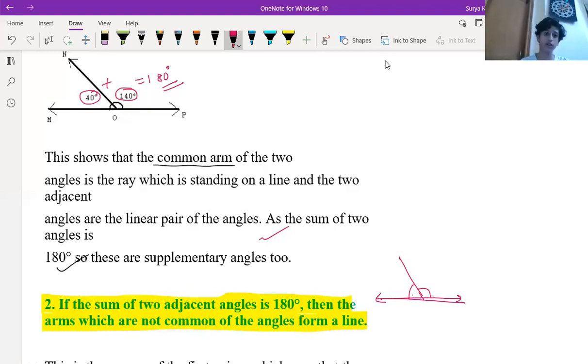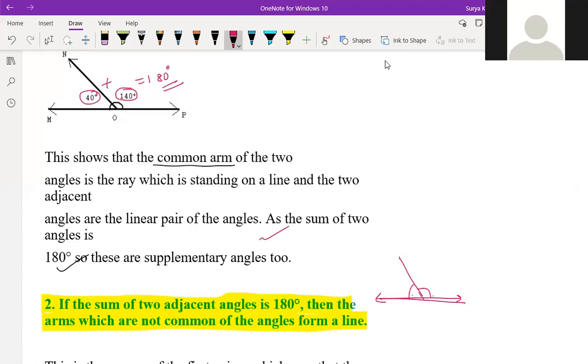Sir, first point. So the first point and second point. First point you tell first. If any two adjacent angles are on a straight line, the sum of the angles will add up to 180.